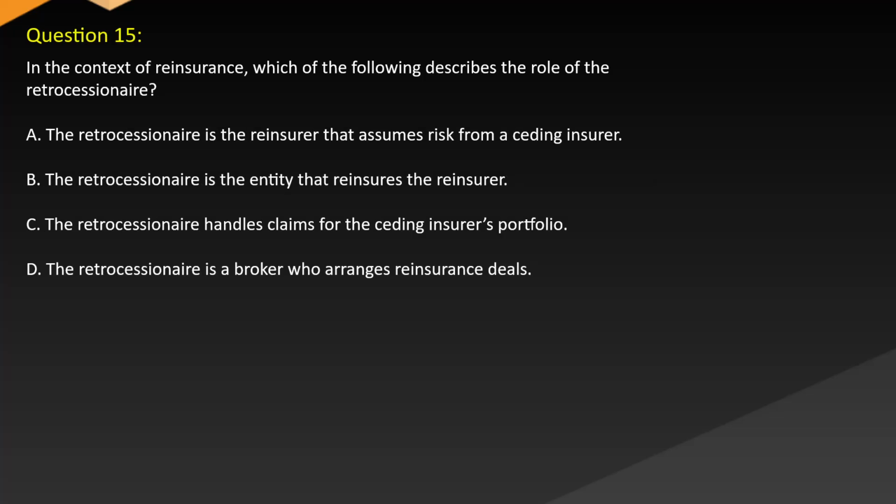Question 15. In the context of reinsurance, which of the following describes the role of the retrocessionaire? A. The retrocessionaire is the reinsurer that assumes risk from a ceding insurer. B. The retrocessionaire is the entity that reinsures the reinsurer. C. The retrocessionaire handles claims for the ceding insurer's portfolio. D. The retrocessionaire is a broker who arranges reinsurance deals.